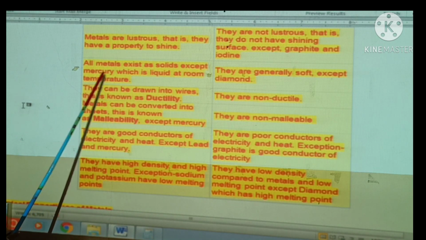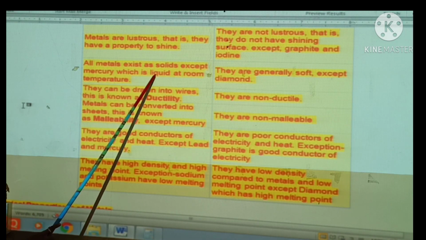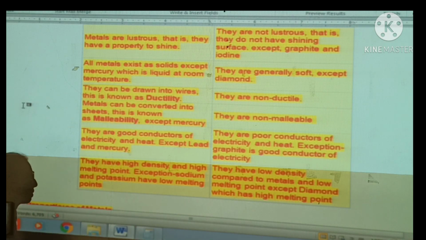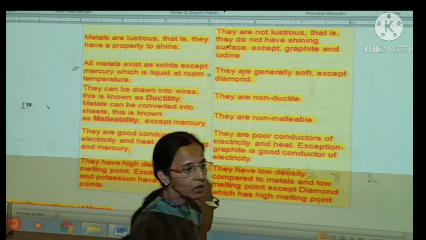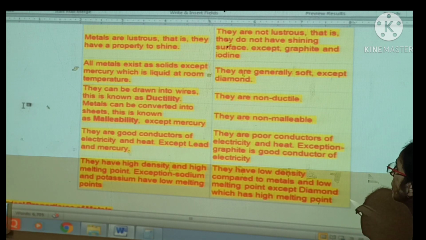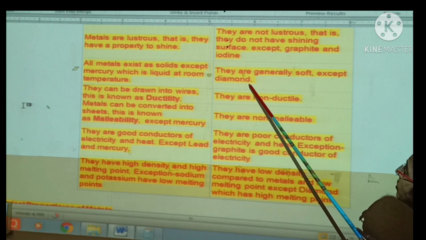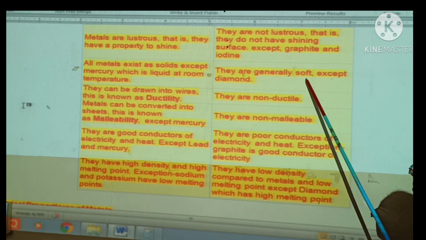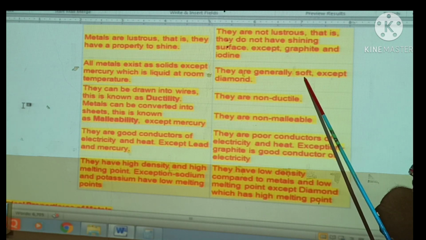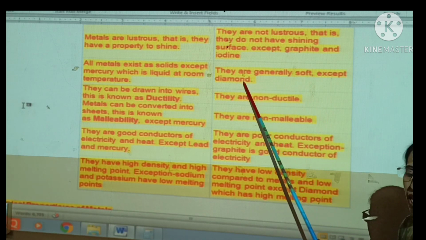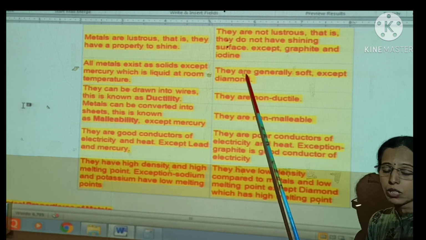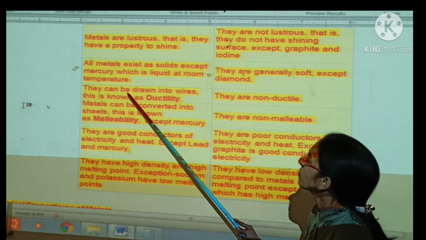The second difference is that all metals exist as solid except mercury, which is liquid at room temperature. But in case of non-metals, they may be solid, liquid or gases. Except for softness, non-metals are generally brittle, and if we see diamond, the allotrope of carbon, it is very hard and is used for cutting glass material.